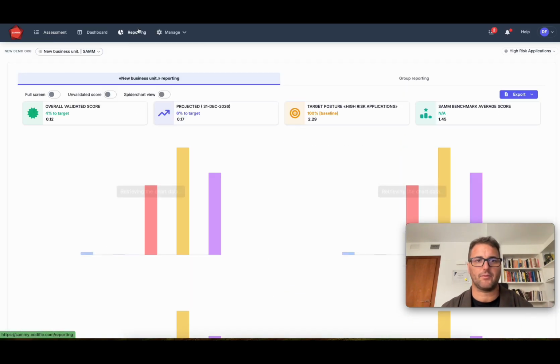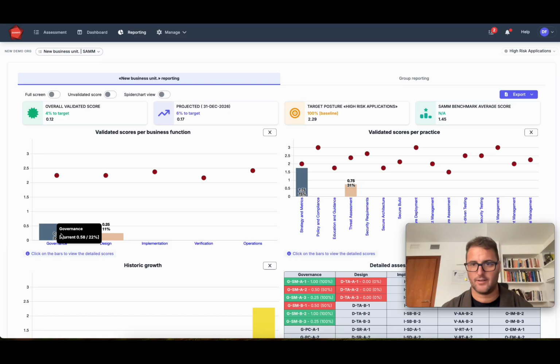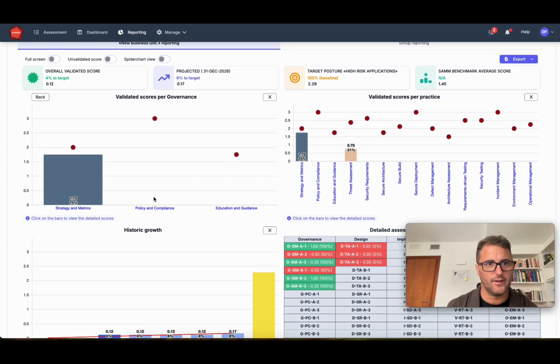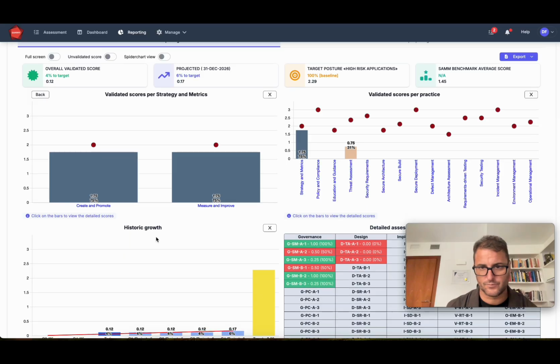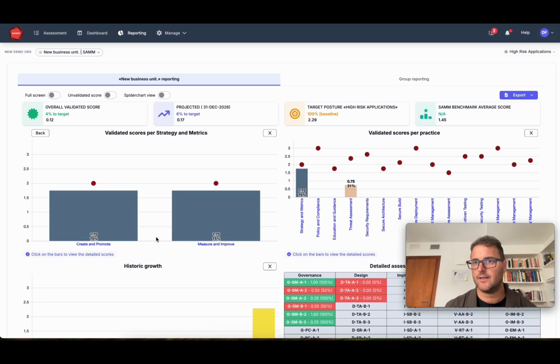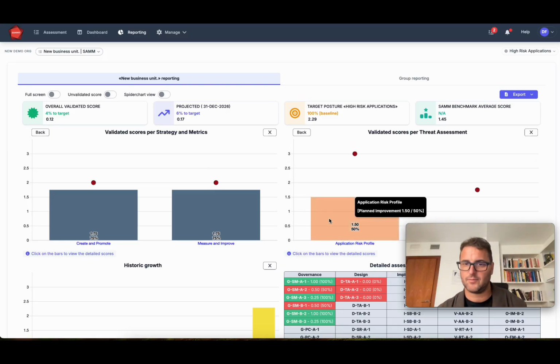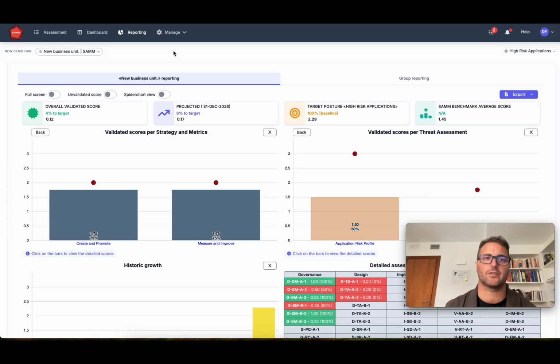If I go look at my reporting, I now have where we are at now, and we should also see the roadmap because it's not in this practice, it's here, right? We don't have anything yet, but this thing is in the works.